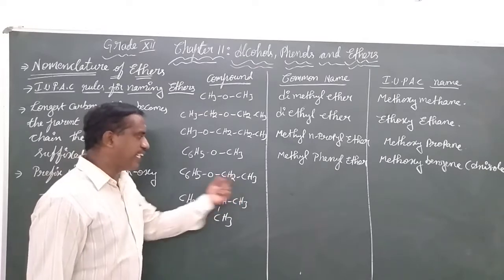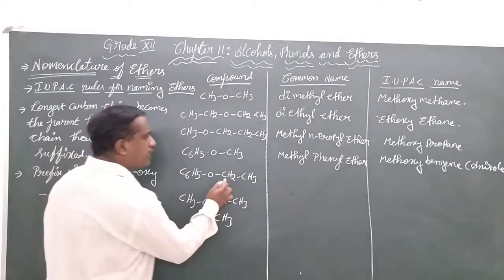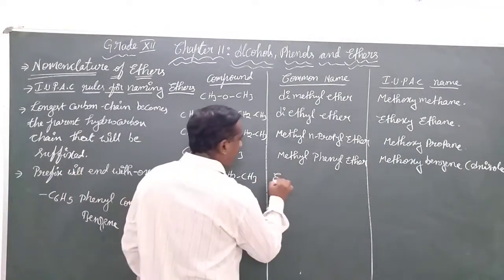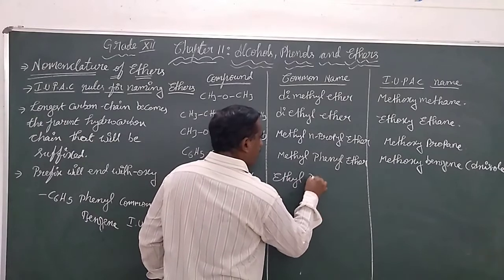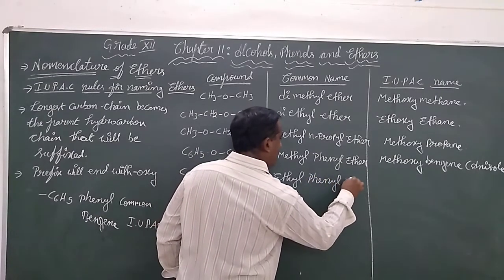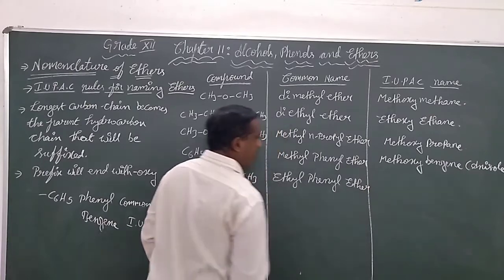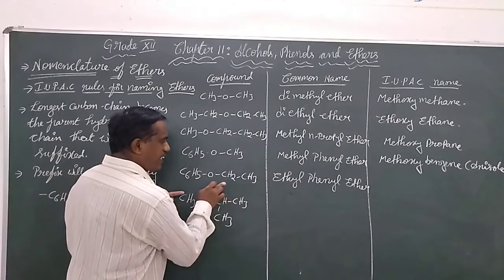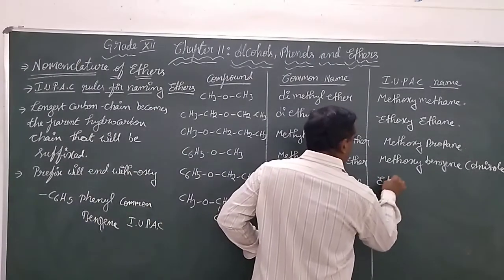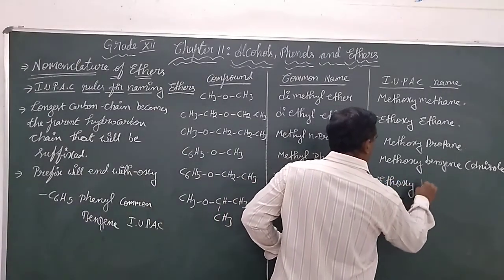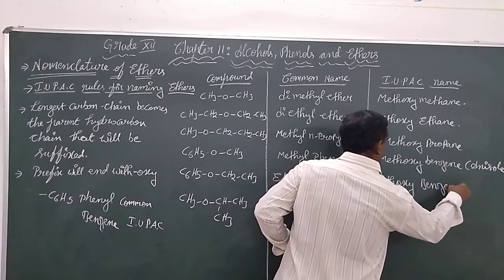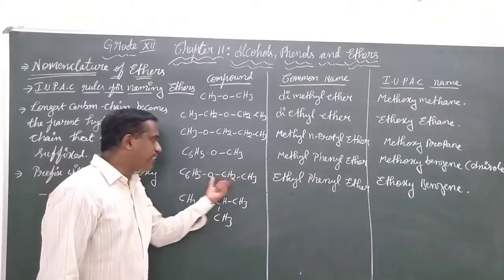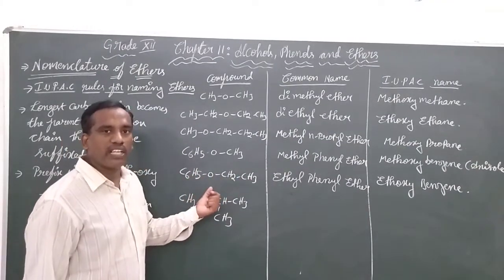C6H5OCH2CH3. In the common naming, this is the ethyl group and this is the phenyl group. So we say ethyl phenyl ether. Whereas in the IUPAC, this will be the prefix, so ethoxybenzene. This will be prefixed with oxy, and benzene will be the suffix.